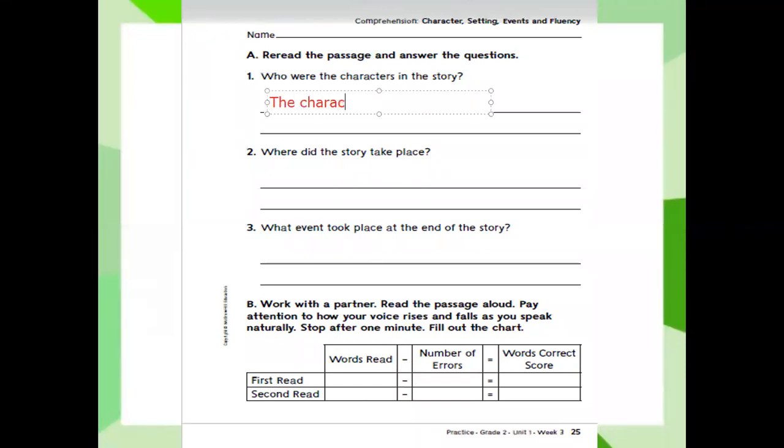The characters in the story were Jeff, Kim, Rick. Don't forget to put commas and begin the names with capital letters, and their parents.